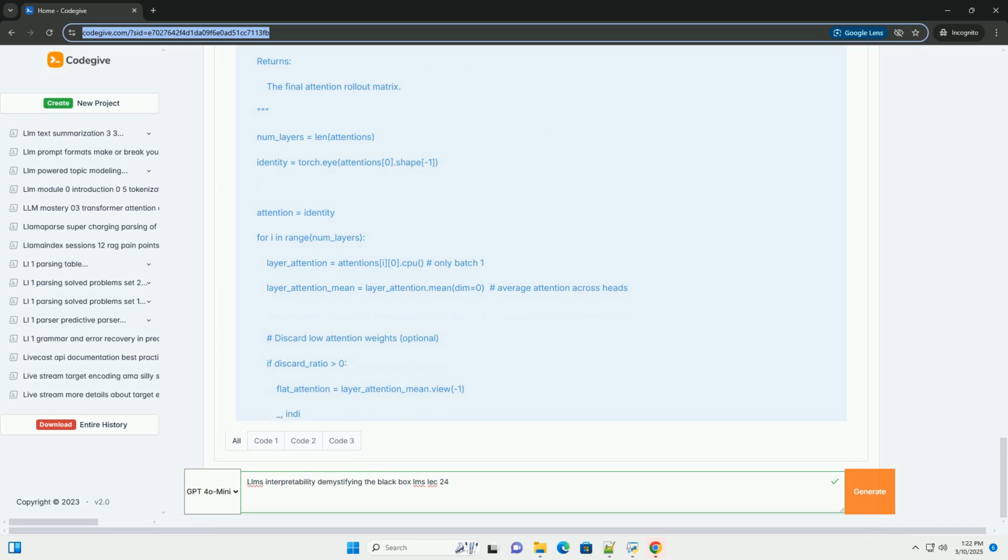Integrated gradients: an improvement over input gradients, addressing the issue of saturation, where gradients become small even when the input is important. Integrated gradients integrate the gradients along a path from a baseline input, example all zeros, to the actual input. Libraries: Captum, a PyTorch library, is commonly used for gradient-based interpretability methods.